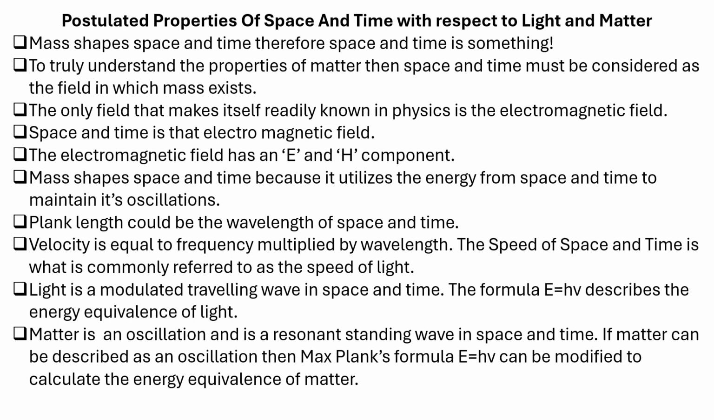Planck length could be the wavelength of space and time. Velocity is equal to frequency times wavelength. The speed of space and time is what is commonly referred to as the speed of light. Light is a modulated travelling wave in space and time. The formula E = hν describes the energy equivalence for light. Matter is an oscillation and a resonant standing wave in space and time. If matter can be described as an oscillation, then Max Planck's formula E = hν can be modified to calculate the energy equivalence of matter.